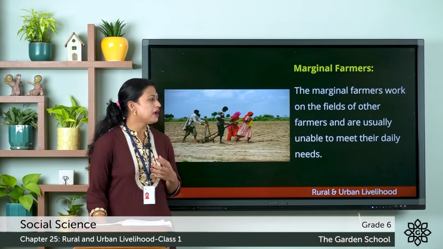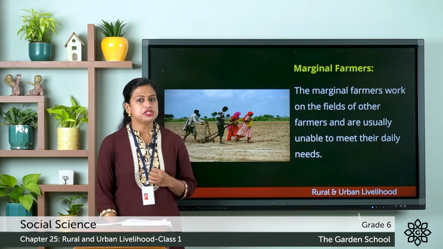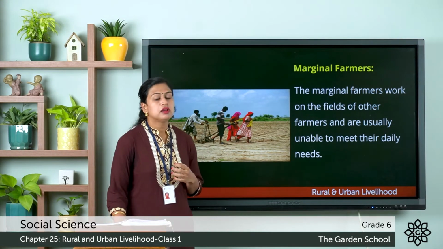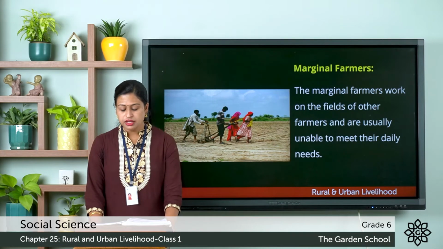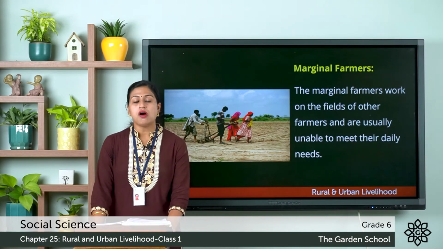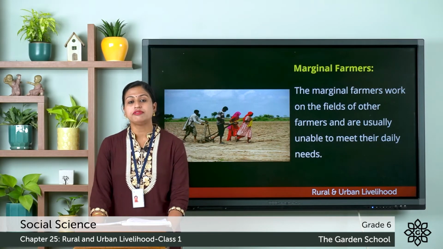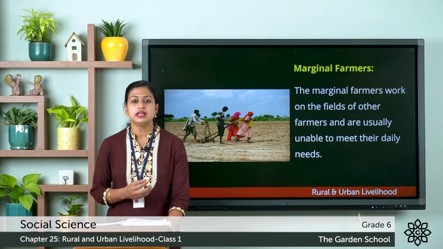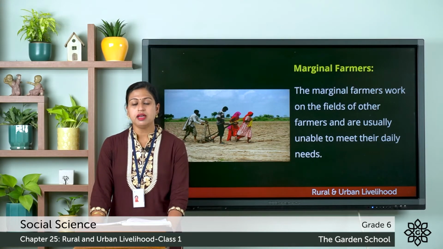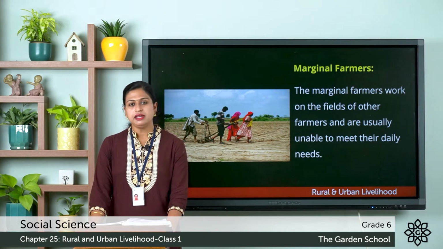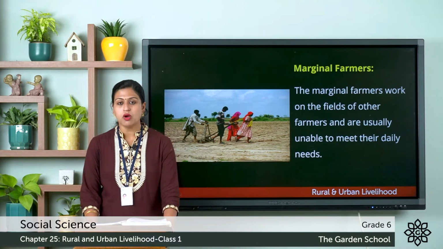Next one is the marginal farmers. So here the marginal farmers are those farmers who work on the field of other farmers, and usually they are unable to meet their needs, and usually their wages or salaries are in the form of kind. That is, for working in the field they get grain instead of salary, and that is why they borrow money at very high interest from the money lenders when there is no work, and they also look for other occupations